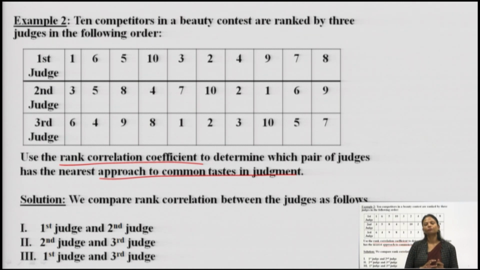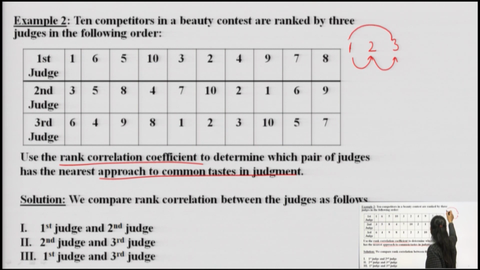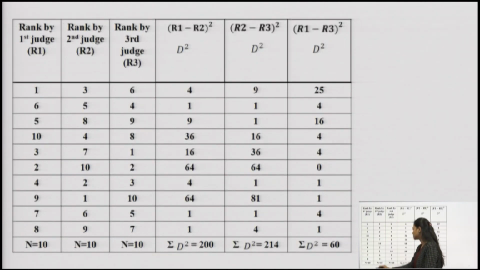Without escaping any of the judges, we are supposed to find out the correlation. There is judge 1, judge 2 and judge 3. First of all, we will find out the rank correlation between judge 1 and judge 2, then judge 2 and judge 3, but there is one more group which we can form, and that is judge 3 and judge 1. So we compare the rank correlation between the judges as follows: judge 1 and judge 2, judge 2 and judge 3, and then the third one is judge 1 and judge 3.